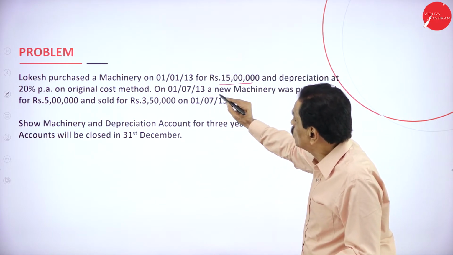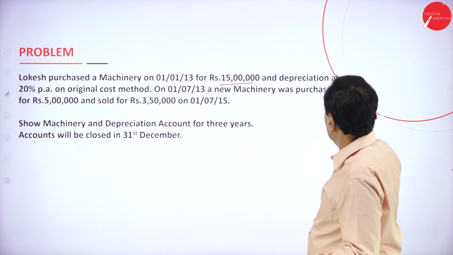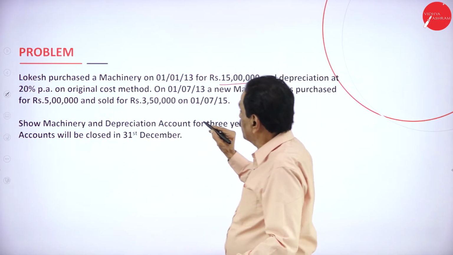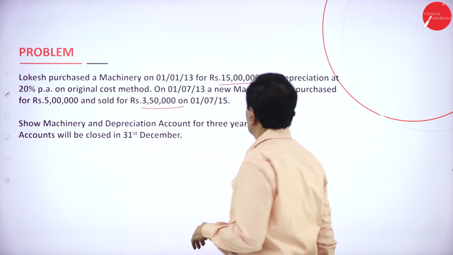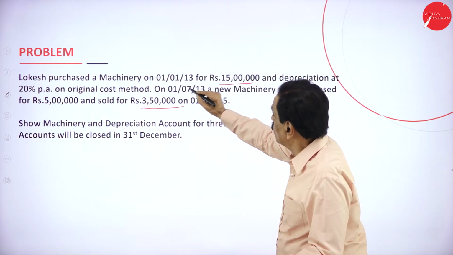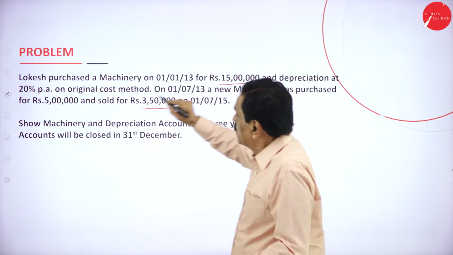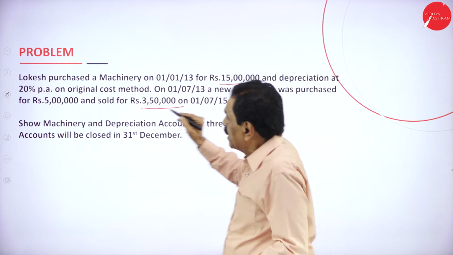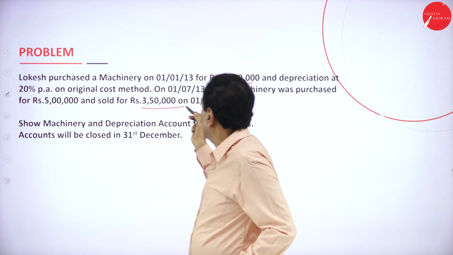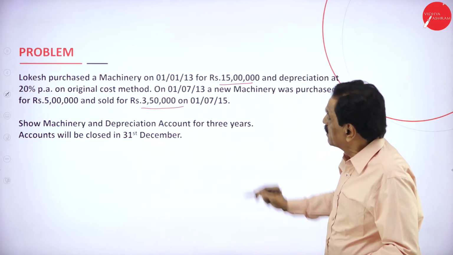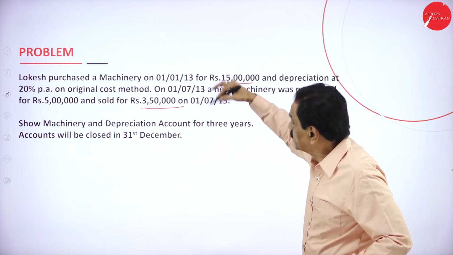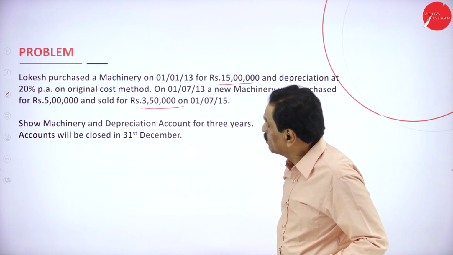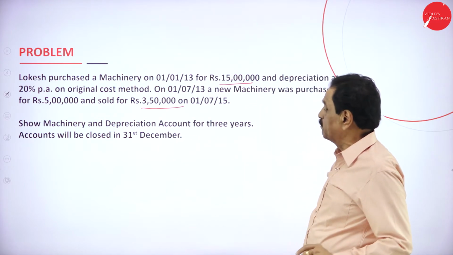On 1/7/2013, a new machinery was purchased for rupees 5 lakh and sold for rupees 3,50,000 on 1/7/2015. So it is going to remain for 6 months in 2013, full year in 2014, then half year in 2015. Show machinery and depreciation account.